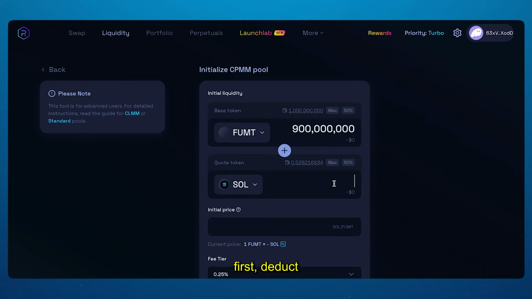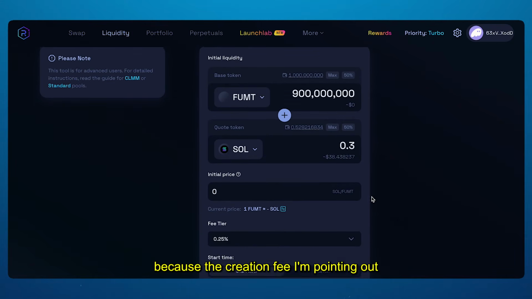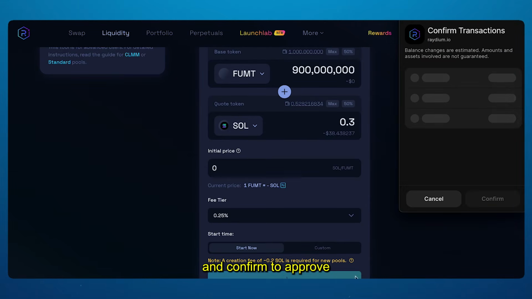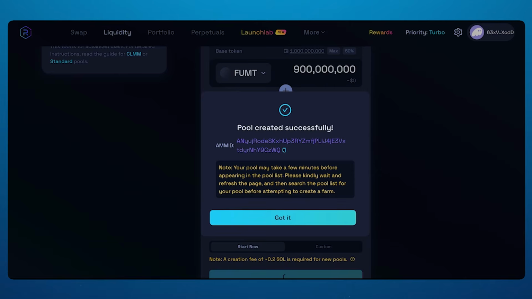First things first, deduct that 0.3 SOL fee from your total amount, because of the creation fee. I'm pointing out the fee tier should be set at 0.2%. After triple checking all your inputs, select Initialize Liquidity Pool and confirm to approve the required transaction. Perfect. Our liquidity pool is now operational and the coin is tradable.